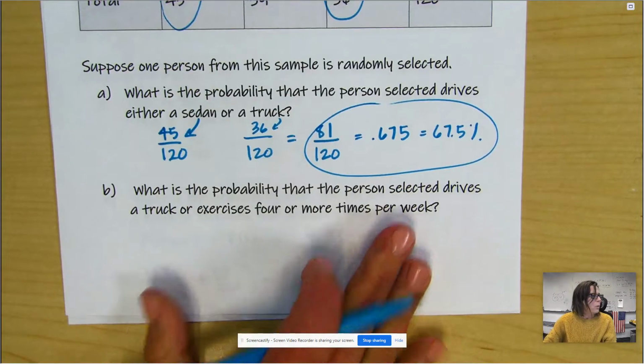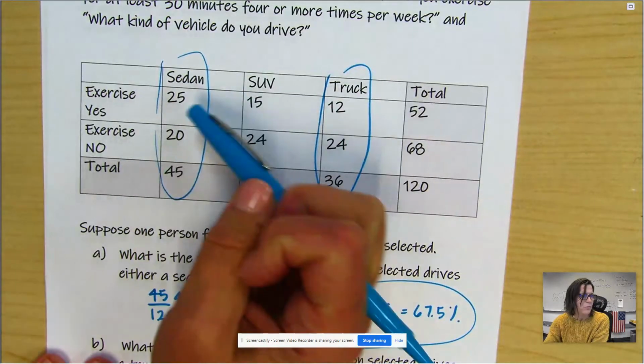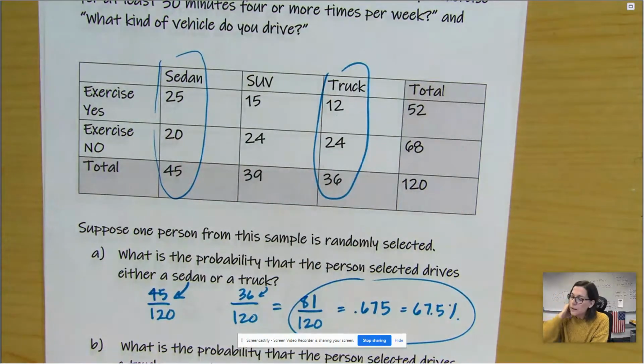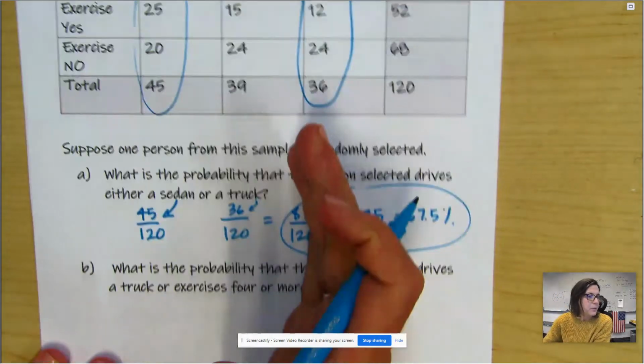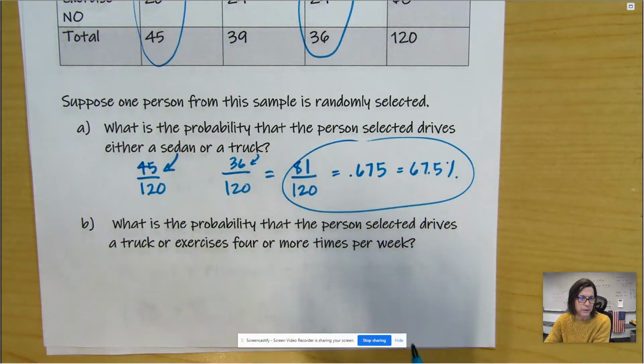All right. What is the probability that a person selected drives a truck or exercises? So now these are not mutually exclusive because they have overlaps, right? So here we just added. Here we're going to have to subtract the overlap. And there's not a Venn diagram, so that's a little weird.